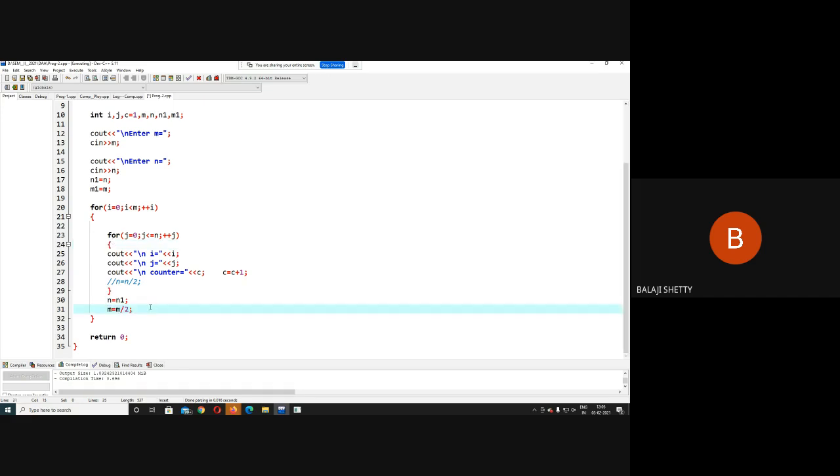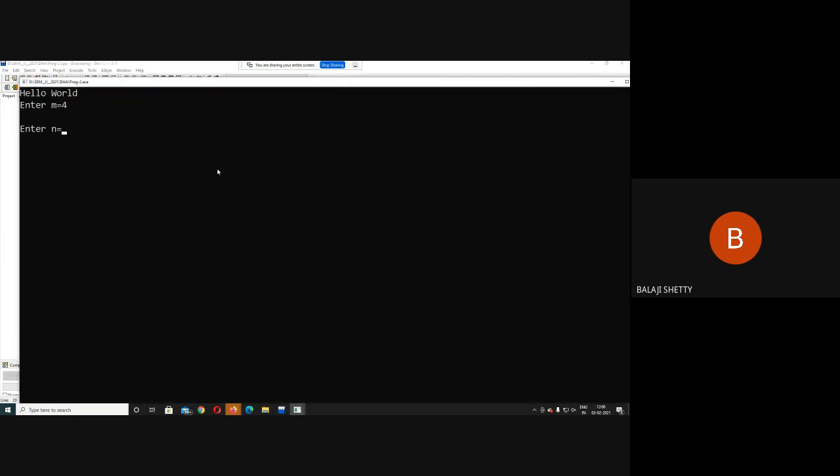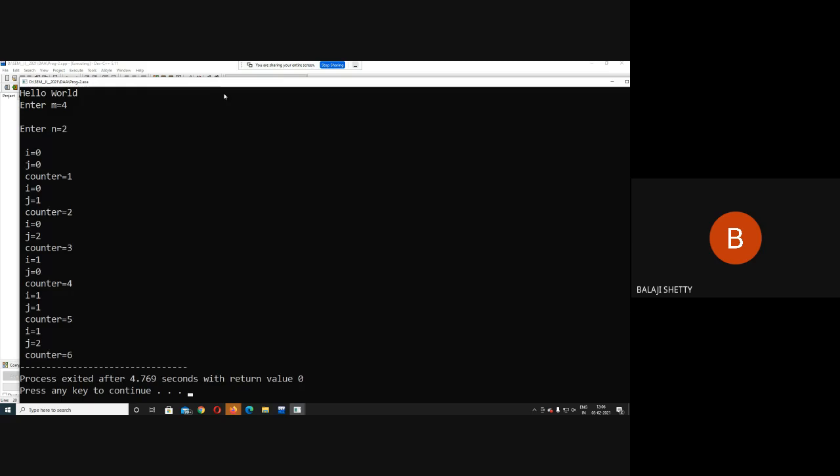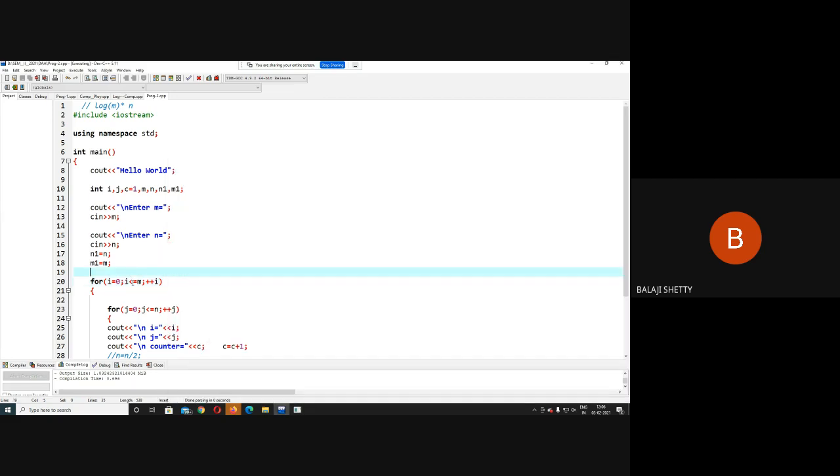Every time I decrement m by 2 times. 0 less than or equal to m. It should be equal to m. Okay, it will work now. 1 to m. Execute the code. 4 2. Log m on 4. 1 to m.